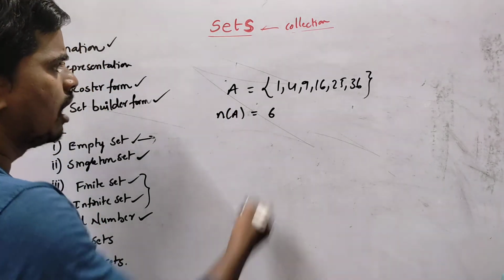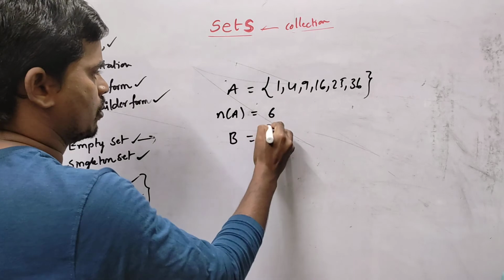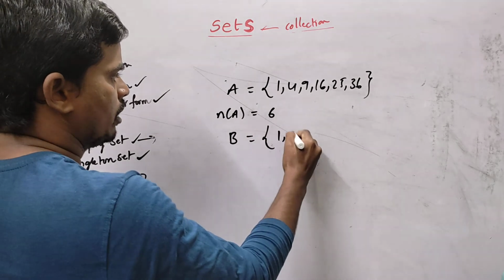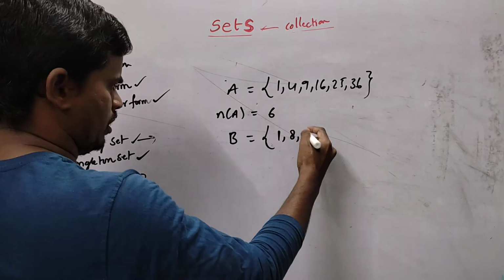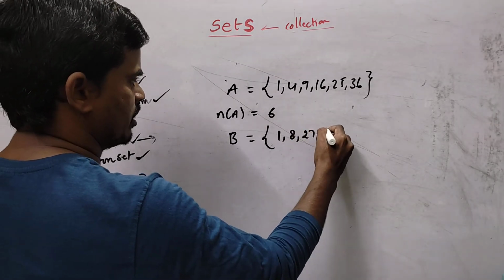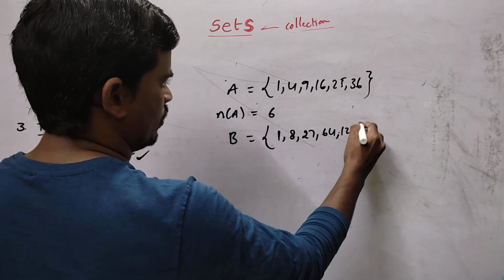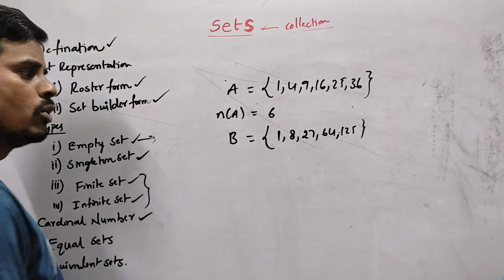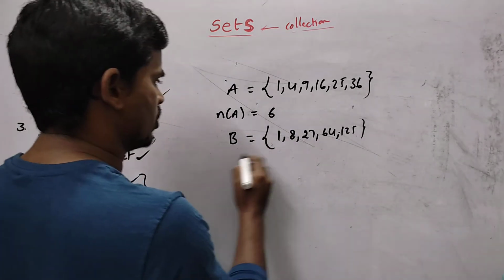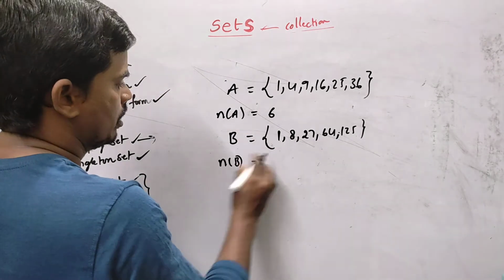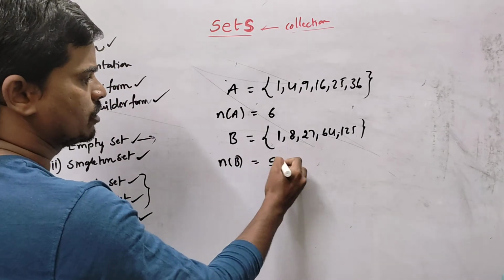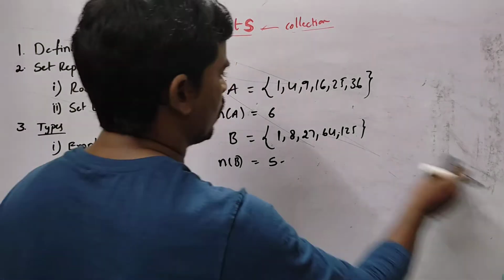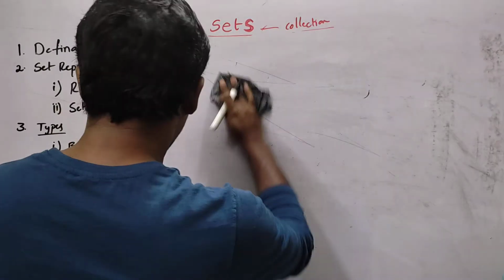Okay, students? One more example we will write. B is equal to 1, 8, 27, 64, 125. That is 1 cube, 2 cube, 3 cube, 4 cube, 5 cube. So how many elements are there? 5 elements are there. So the number of elements in set B is 5. So 5 is the cardinal number of the set. Cardinal number means just the number of elements in the set.